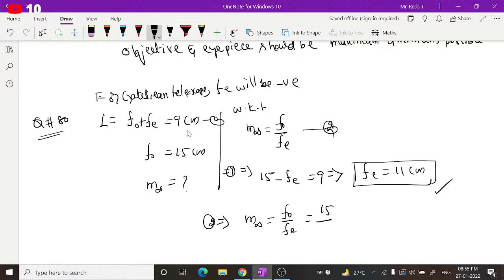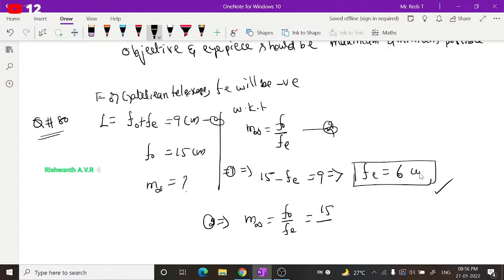Fe is 11, this will be 15 minus 9. What is it? It is actually 6, right? Yes. Very good. 6 it is, not 11. Very small mistake. It is not 11, it is 6.